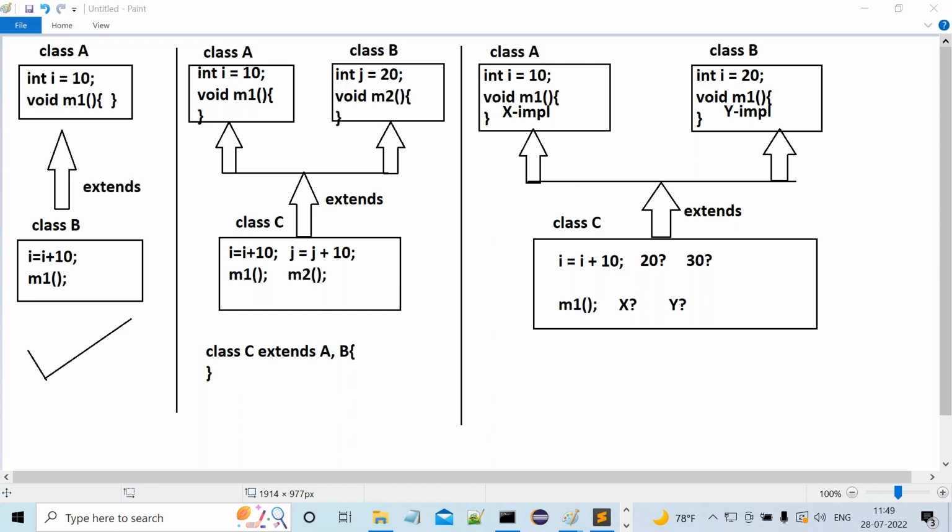B child class. You can take any names, sir. Example was A and B I have taken; any name, C or D. Class A, class B, class C, class B, you get a multi-level inheritance. That is possible in Java. There we are not getting any confusion now.